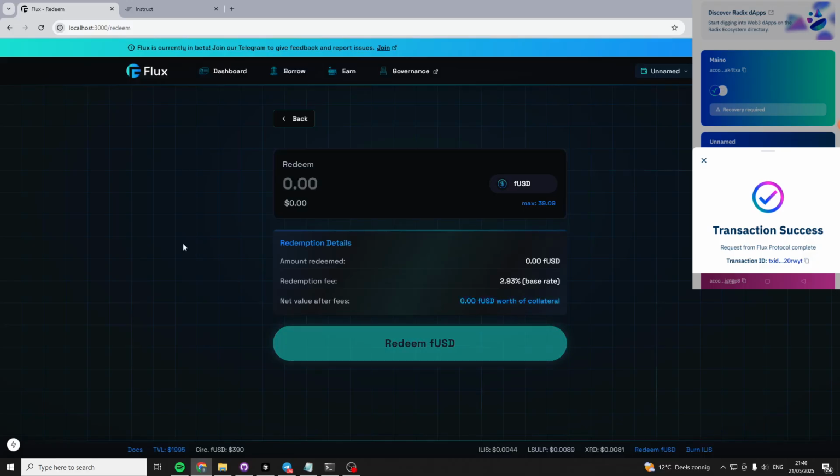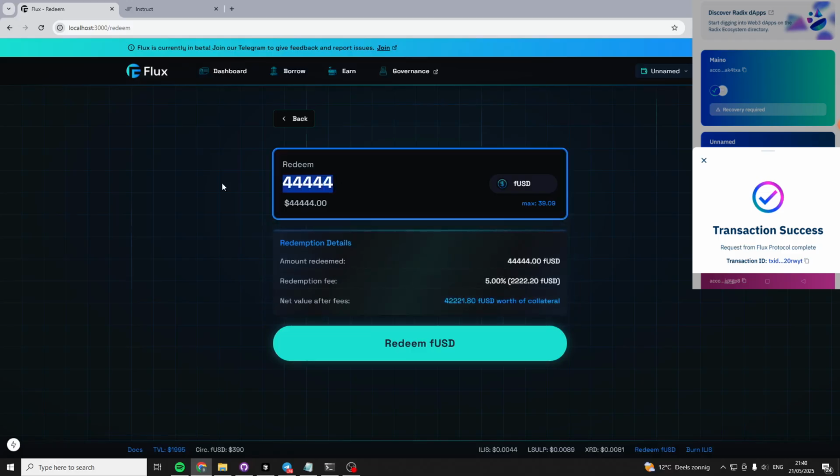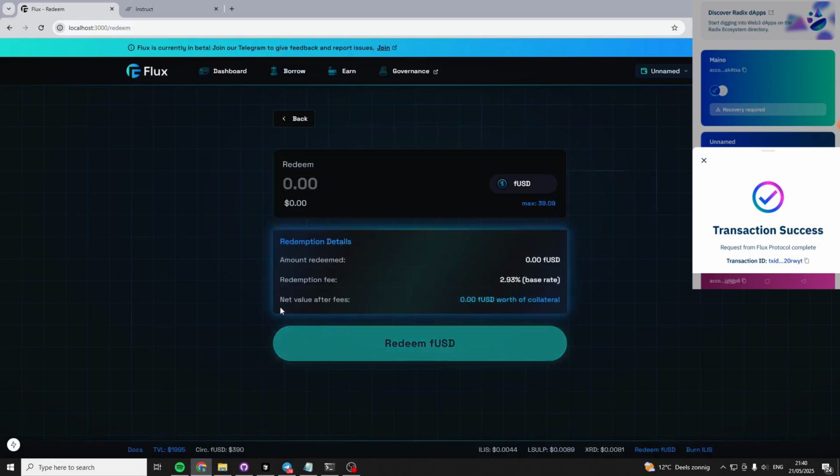Why is there such a fee? Also, to add, the minimum fee is 0.5%, the maximum fee is 5%, which is why you see it going to 5% if I input the whole lot. Why is there such a variable fee? It's there to disincentivize huge redemptions. This fee goes down over time again. It's now 2.9%, but it will go down in about a day to maybe 1% or so.